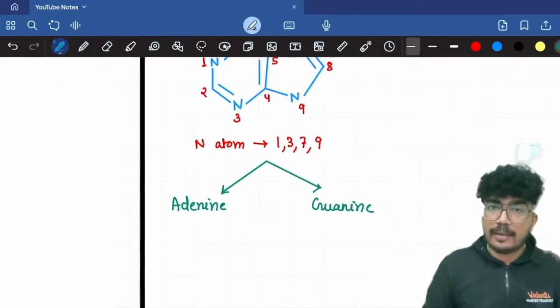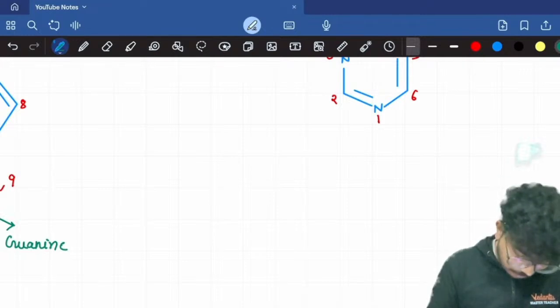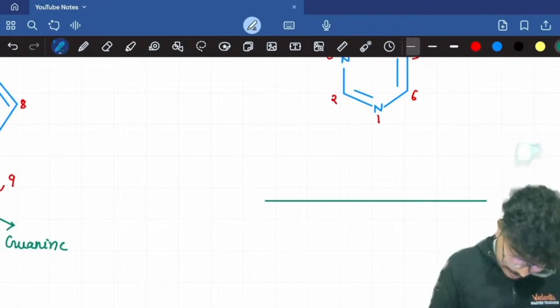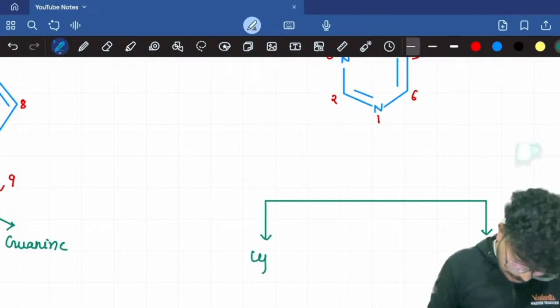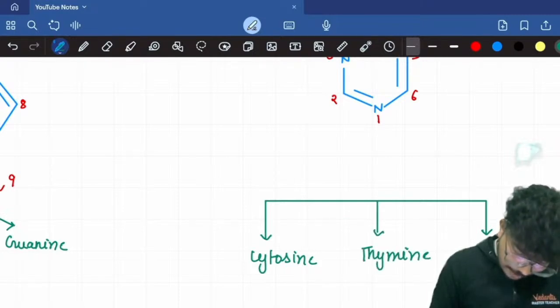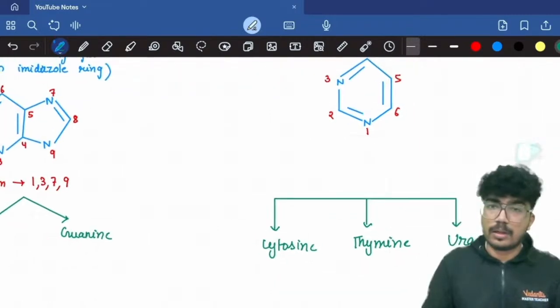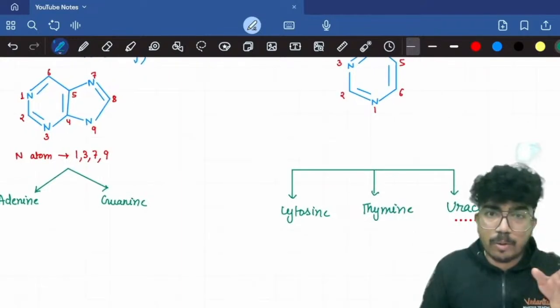Okay, and in the case of the substituted pyrimidines, you have three. The first one is cytosine, thymine, and uracil. Okay, so here you have it. Now let's talk about adenine, guanine, cytosine.